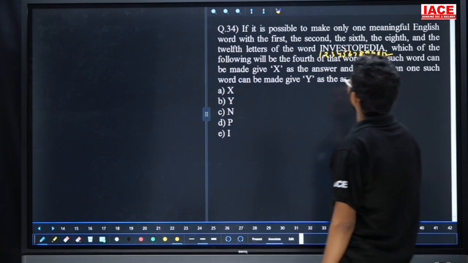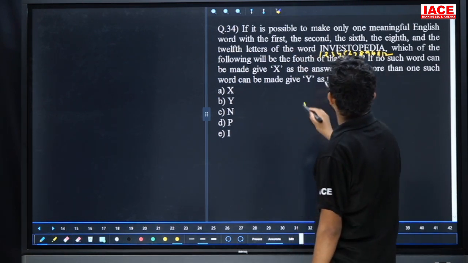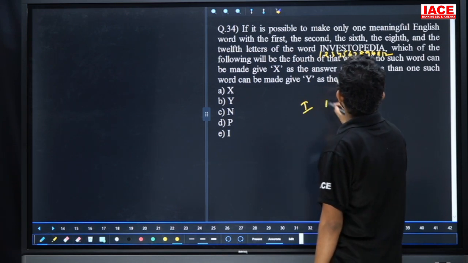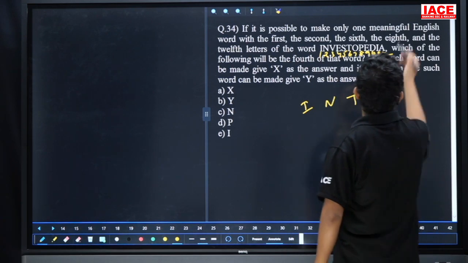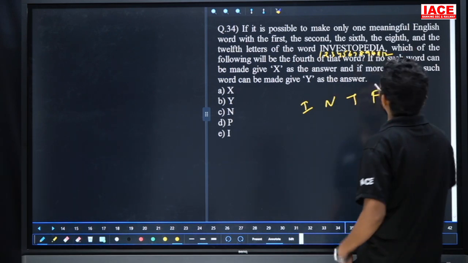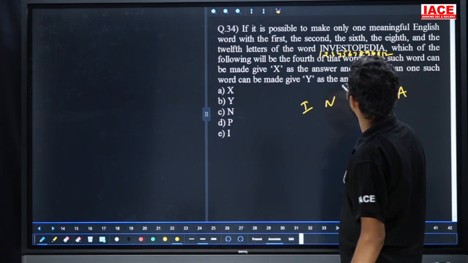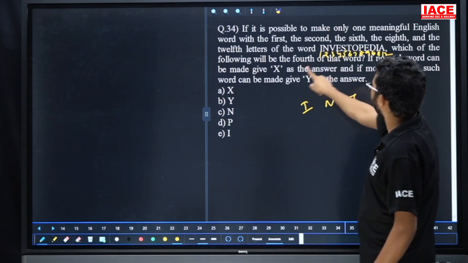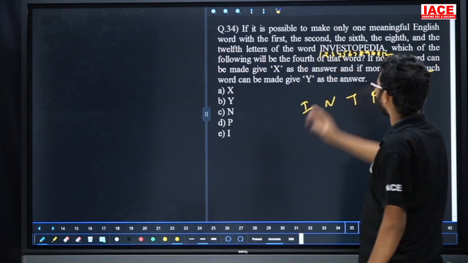Yes. See here. If it is possible to make only one meaningful word with the first letter, what is it? The first is I. Next, the second is N. Next, the sixth is T. Next, the eighth is P. And the 12th one is A. So if it is possible to frame a meaningful word, then which of the following will be the fourth letter of that word? If no such word can be made, X is the answer. If more than one word, the answer is Y.